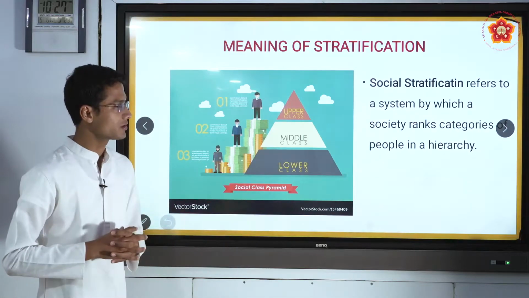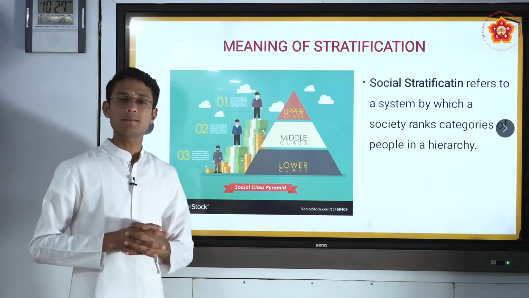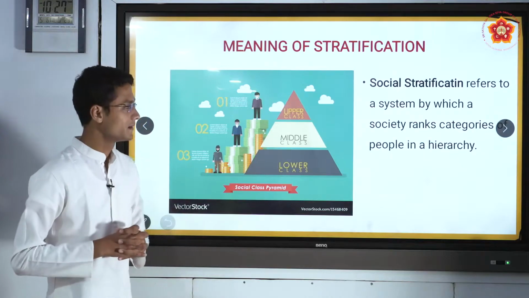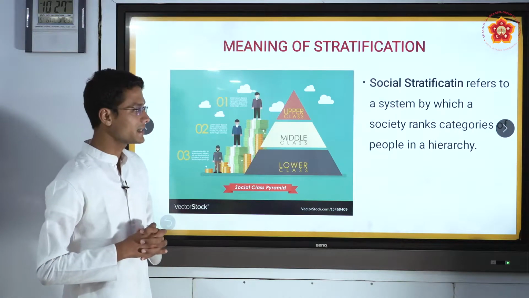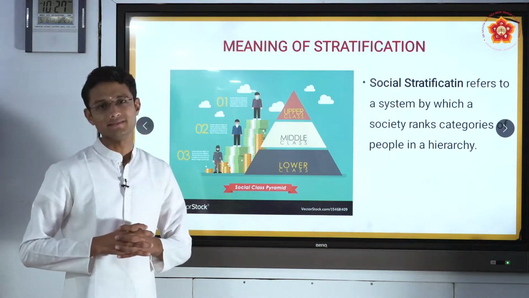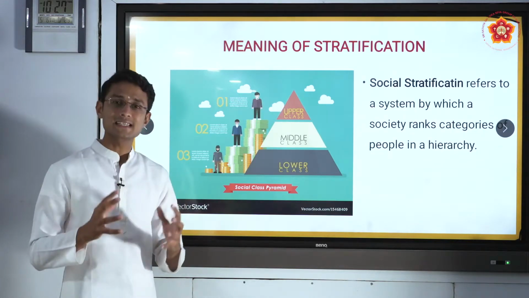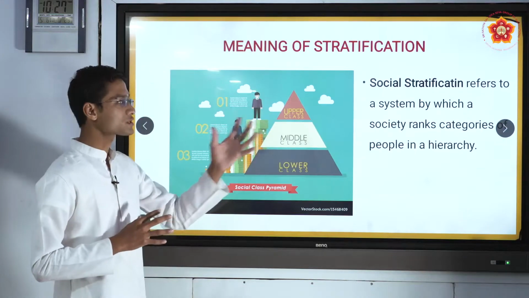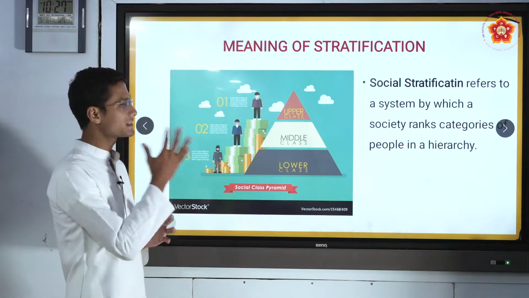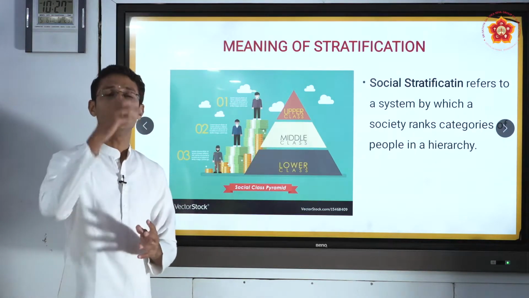Social stratification refers to a system by which a society ranks and categorizes people in a hierarchy. I repeat, social stratification refers to a system by which a society ranks and categorizes people in a hierarchy.